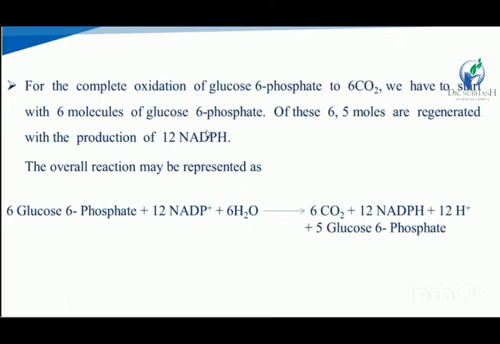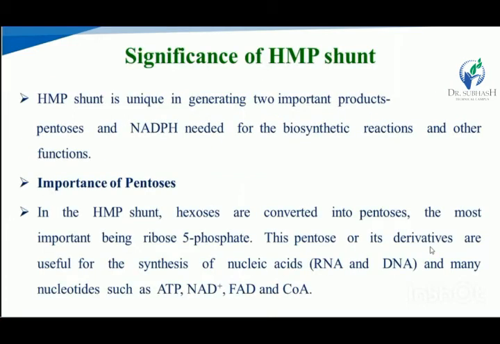So the overall reaction is represented as 6 glucose 6-phosphate, 12 NADP plus and 6 H2O giving 6 carbon dioxide, which is liberated in this reaction, and 12 NADPH that is biosynthesized in the HMP shunt, and the 5 molecules of glucose 6-phosphate are regenerated in the HMP shunt.